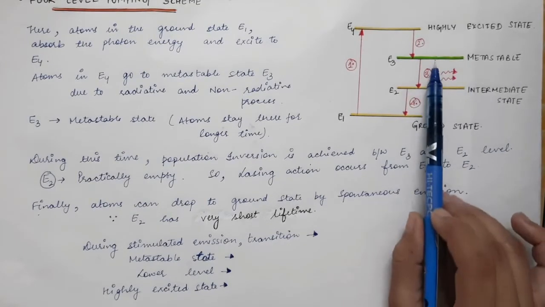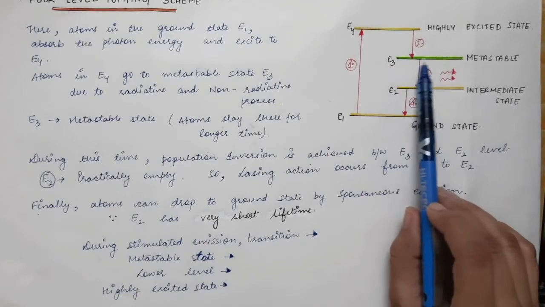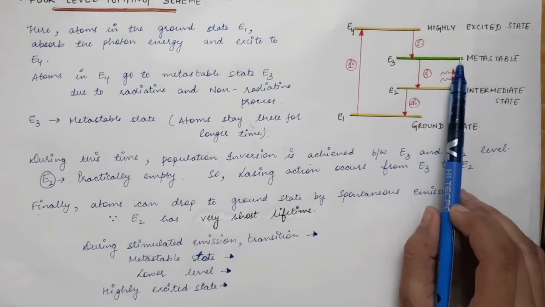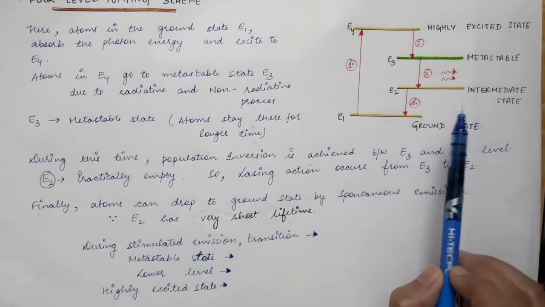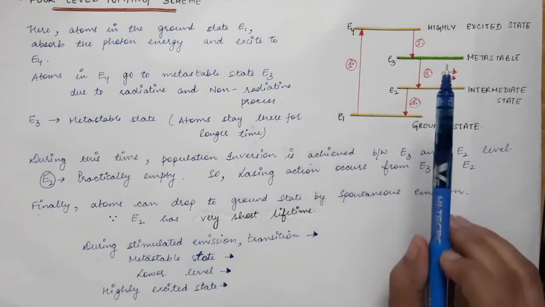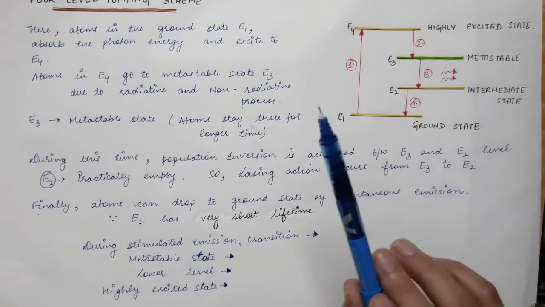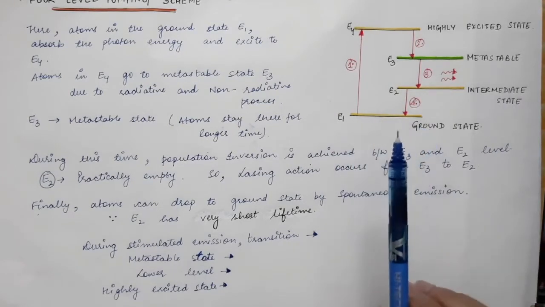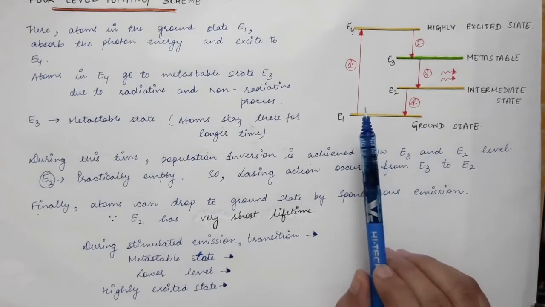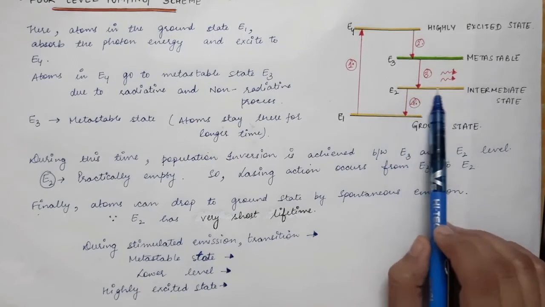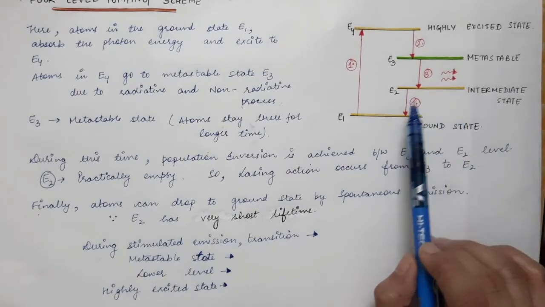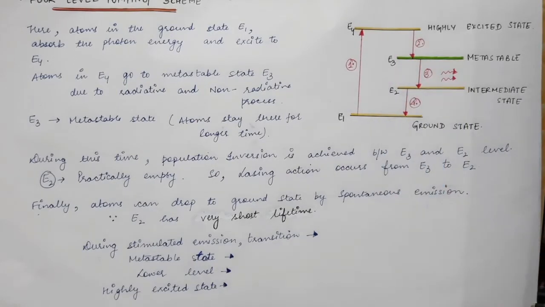So the laser action occurs between 2 levels. The upper level is called the upper lasing level and the lower one is called the lower lasing level. In the case of a 3-level laser, the metastable state was the upper lasing level, and the ground state was the lower lasing level. In this case, there are no atoms present in the lower lasing level, so population inversion condition is easy to obtain. Therefore, the pumping power required in this case is low.